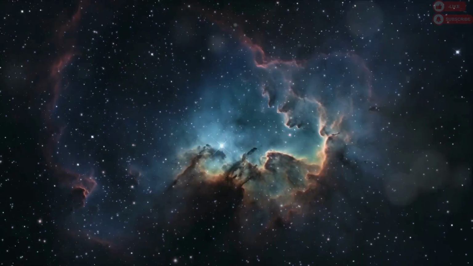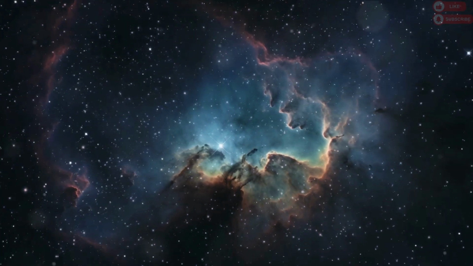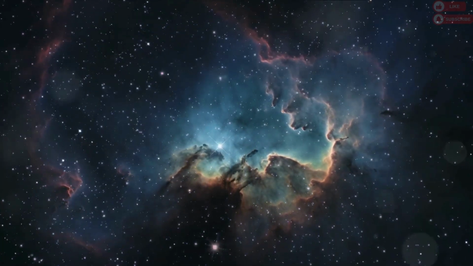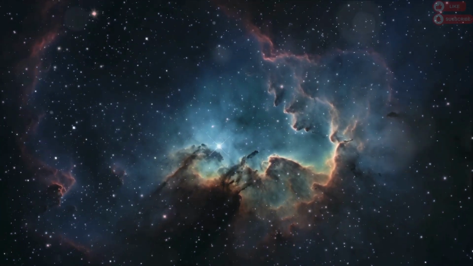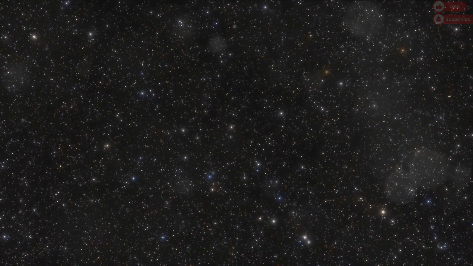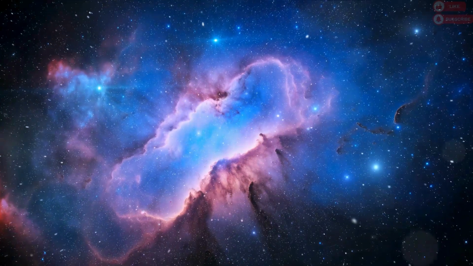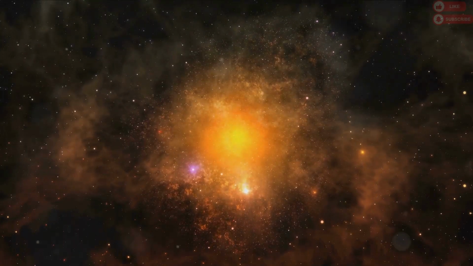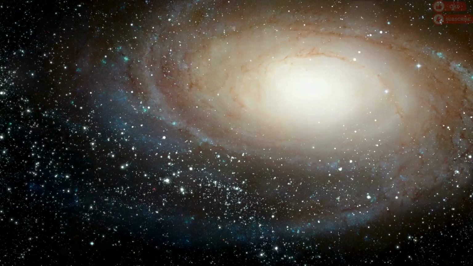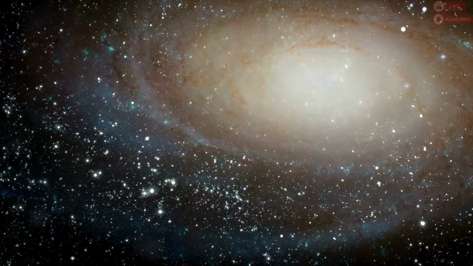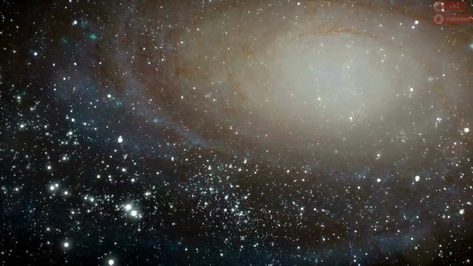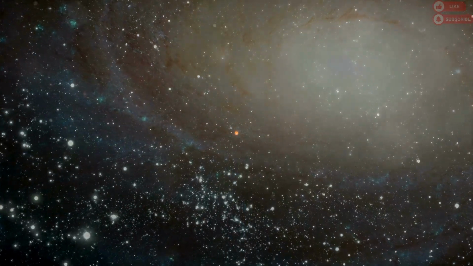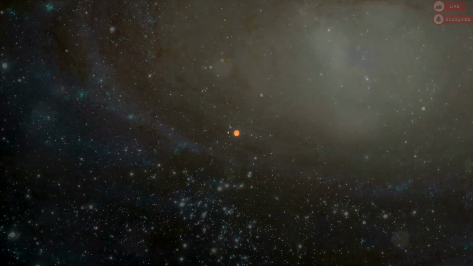It's a testament to our ability to explore, to learn, and to understand. We've managed to peer into the depths of the cosmos, to count galaxies, and to begin understanding the workings of the universe, all from our tiny corner of the Milky Way. This understanding of our place in the universe can change our view of our world and ourselves. It can make our everyday problems seem small and insignificant in the face of such vastness. But it can also remind us of our incredible potential. After all, we are part of this grand universe, made of star stuff capable of understanding the cosmos and maybe, just maybe one day venturing beyond our galaxy.